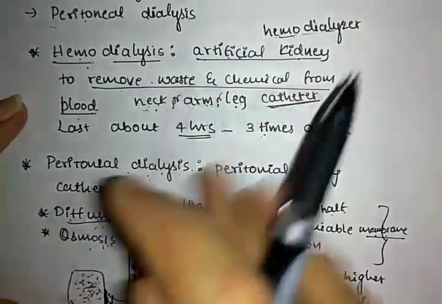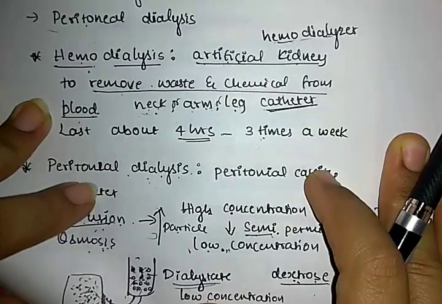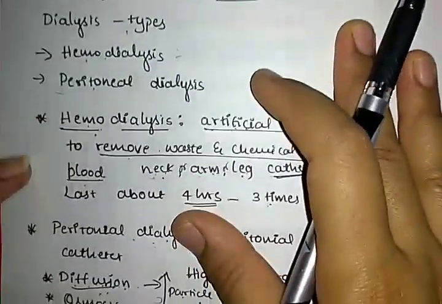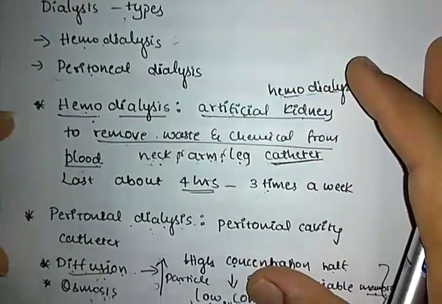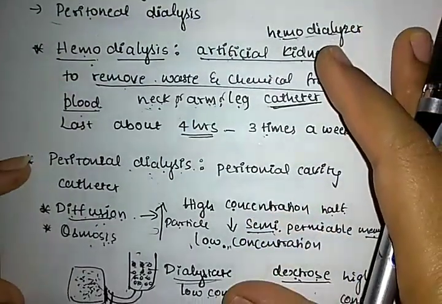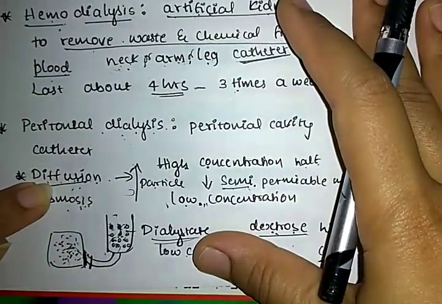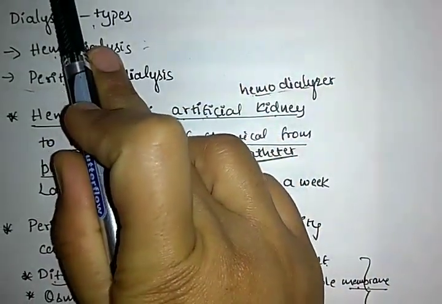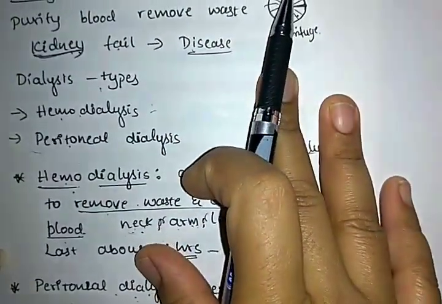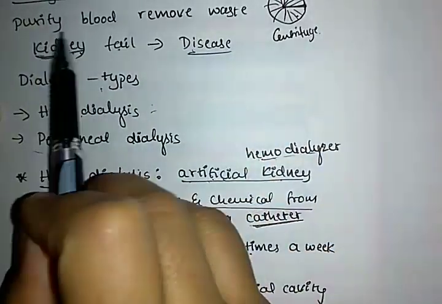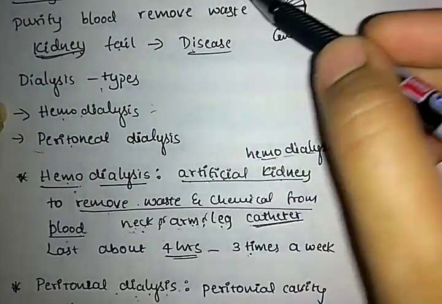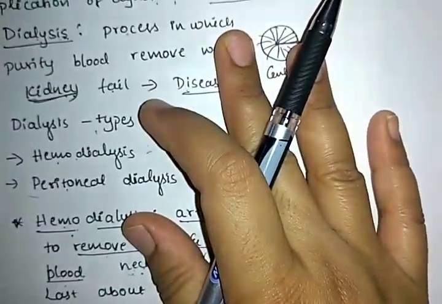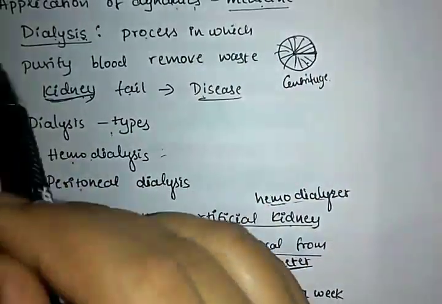Okay, understand? So in this class we discussed dialysis, the types of dialysis, the explanation of hemodialysis and peritoneal dialysis, and also the principles of diffusion and osmosis. Say, what does dialysis mean? The process of removing waste and chemicals from the blood in place of the kidney is known as dialysis.